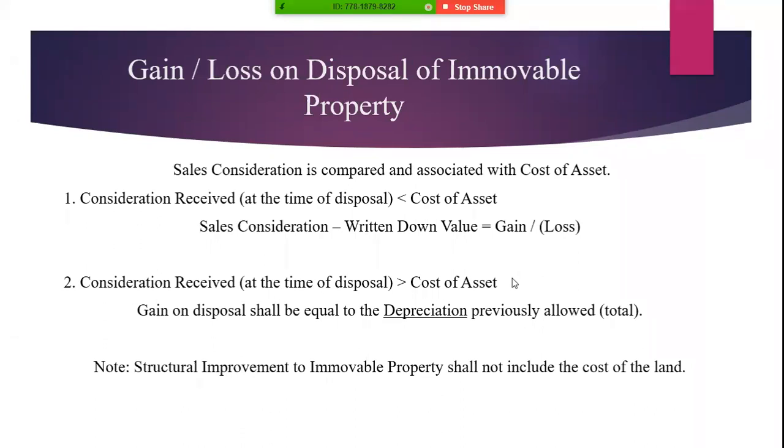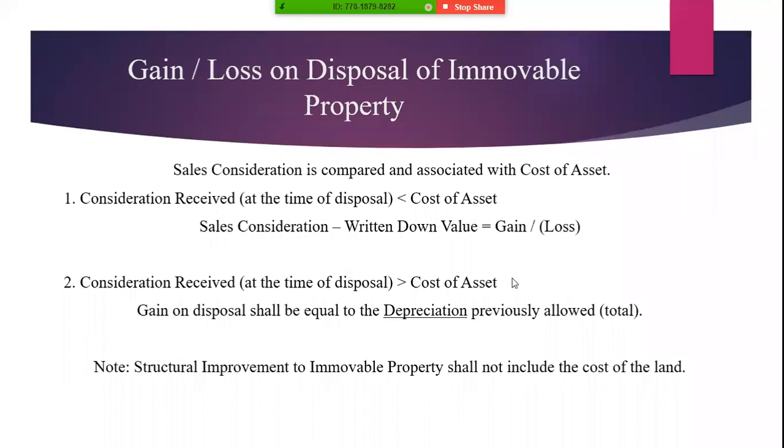If we have initial allowance, and the asset is acquired in the same tax year, then we do cost of asset minus initial allowance. Whereas in any other case, we do cost of asset minus total depreciation, which also includes initial allowance. Thank you. Okay, so moving on to the second scenario, that is, consideration received is greater than the cost of the asset.